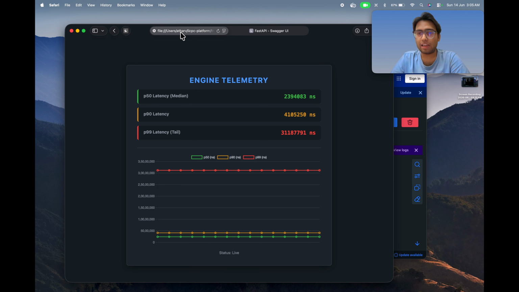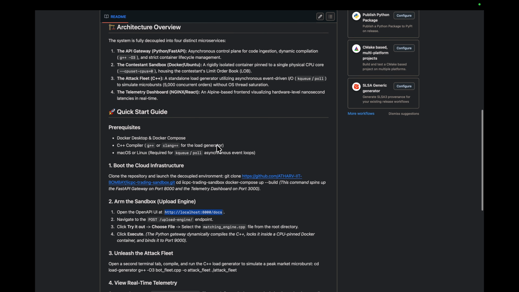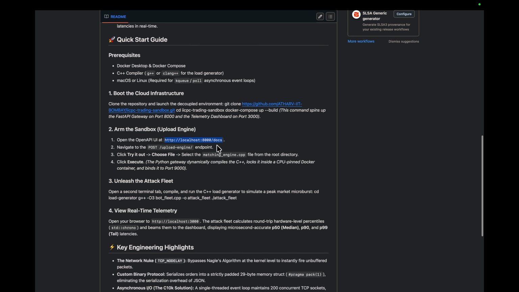The entire architecture, complete with detailed documentation in the README file and the full system design blueprints, is fully public on my GitHub repository.